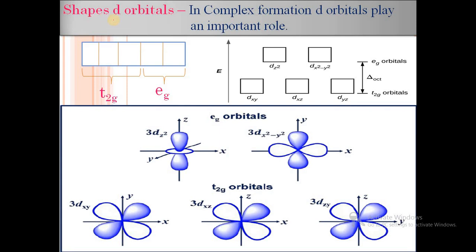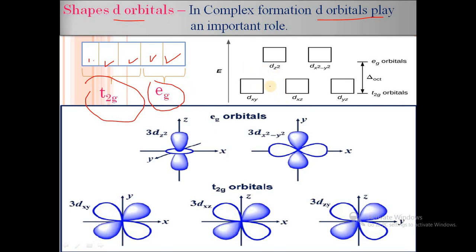Then we will see shapes of d orbitals. In complex formation, d orbitals play an important role. In case of d orbital, there are 5 d lobes available. The first 3 lobes have the same energy, so these are called t2g lobes, and the next 2 lobes, having the same energy, are called eg lobes. t2g means triply degenerate and eg means doubly degenerate.